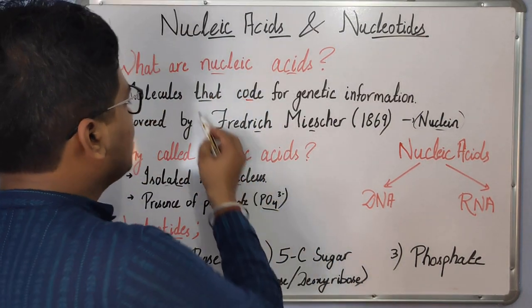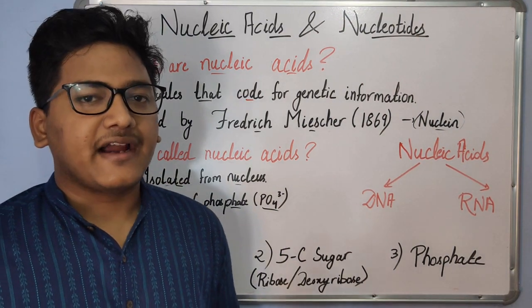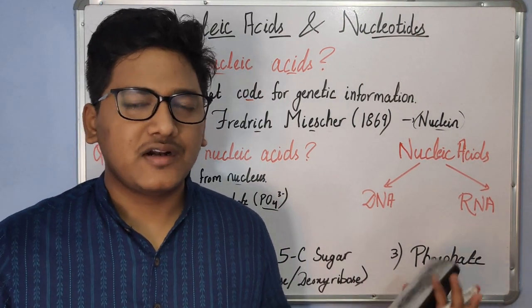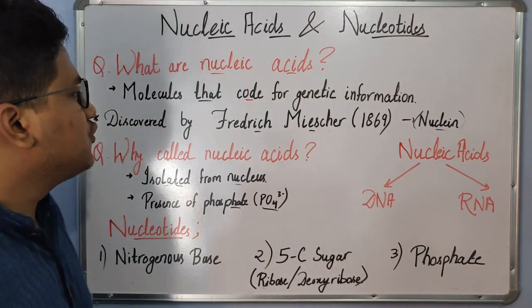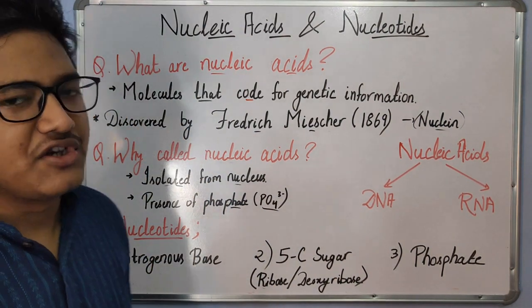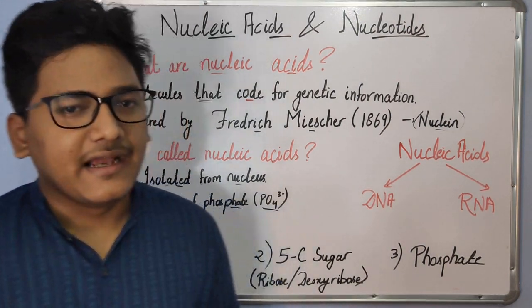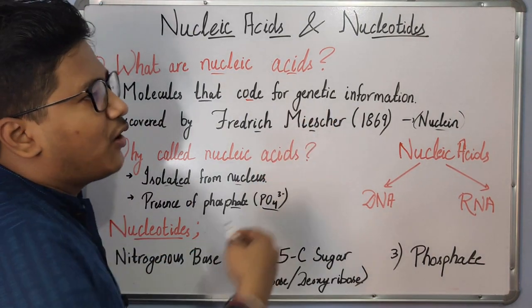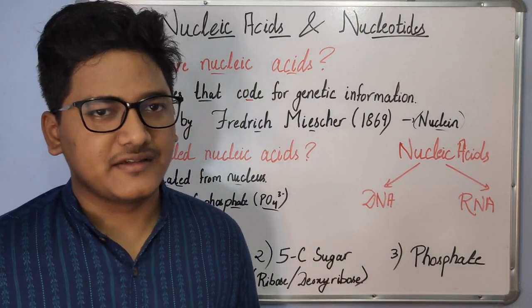Now these are the molecules that code for genetic information, and these act as the hereditary unit for transmission of information from one generation to other. Usually these biomolecules or nucleic acids are present in the form of DNA or RNA, and from a broader point of view, they control the overall machinery of living organisms.